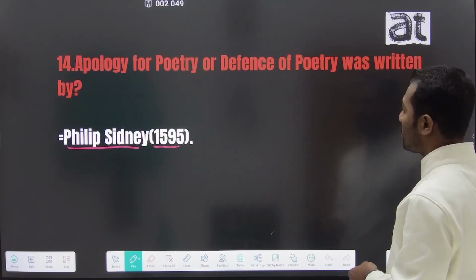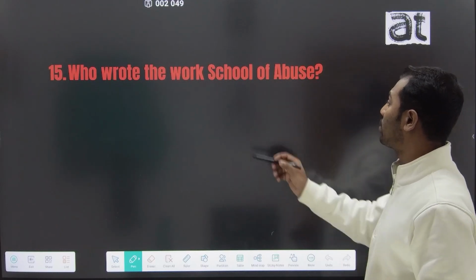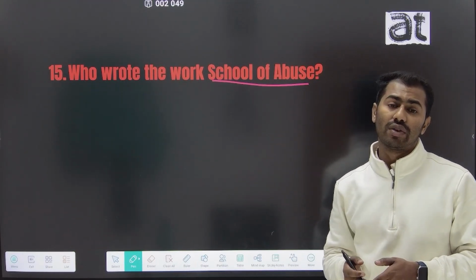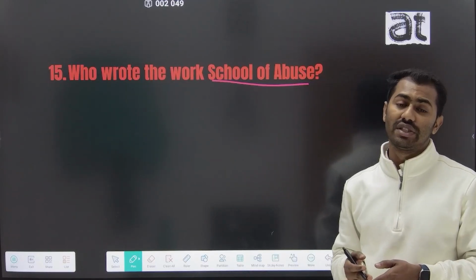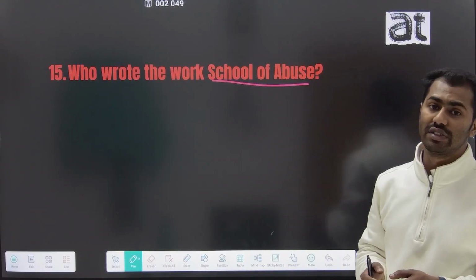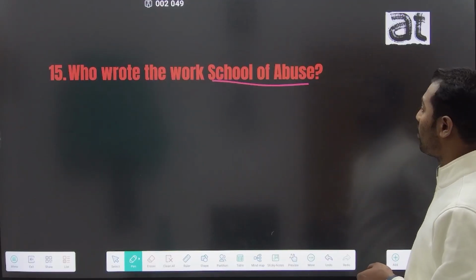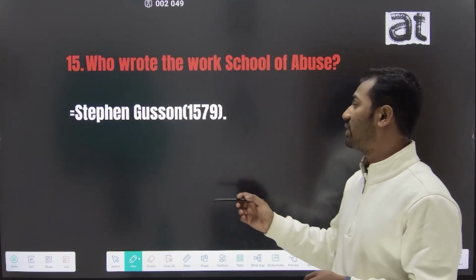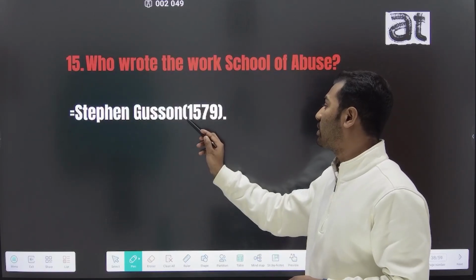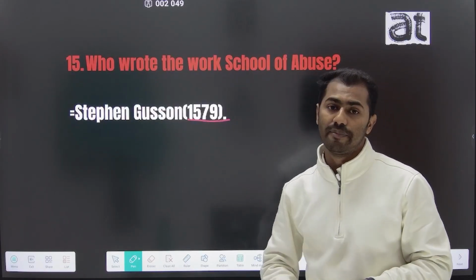And the 15th question is who wrote the work School of Abuse? The School of Abuse is a work which is dedicated to Sir Philip Sidney. It is also written in defense of poetry, in defense of Sidney, and this work is written by Stephen Gosson. Stephen Gosson wrote this work School of Abuse in the year 1579.